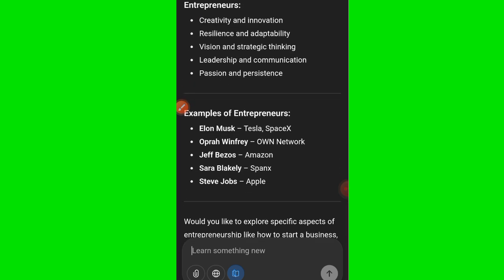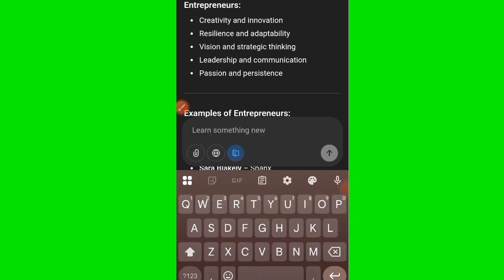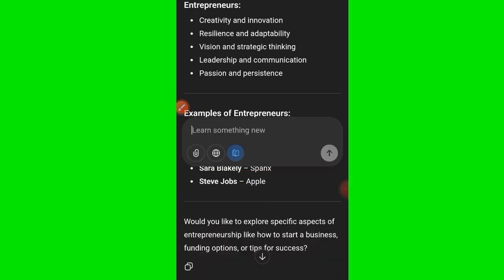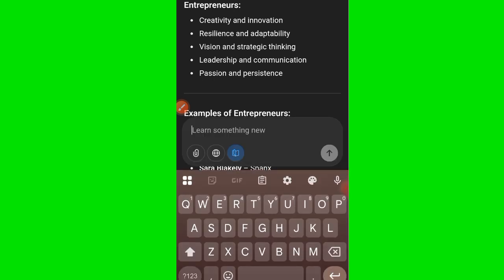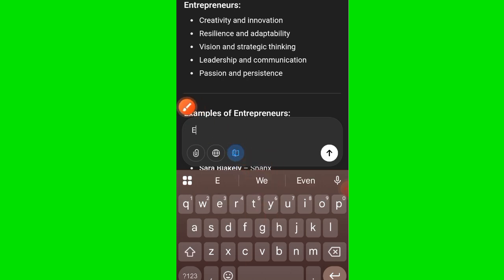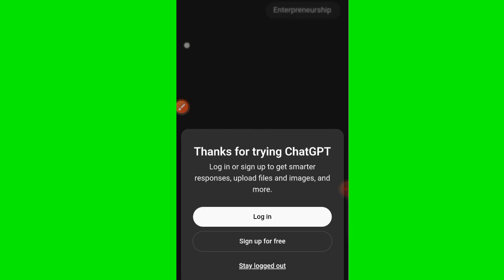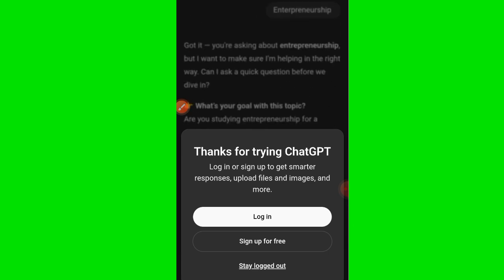But when you put on the student mode, like you can see, if I switch like this, if I click on it, it's off. It can be off, it can be on. Right now it is highlighted, it is now on. So let me type entrepreneurship again, and then I click enter. You are going to see the difference. I'm not signing in right now.